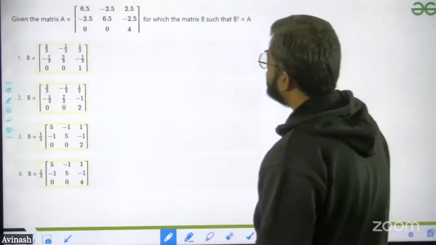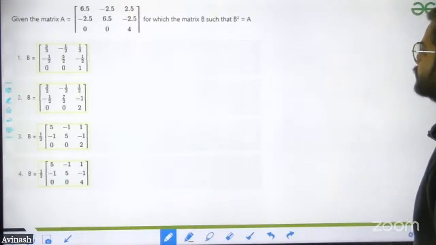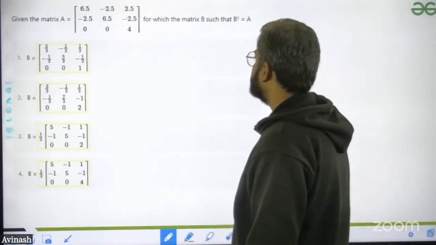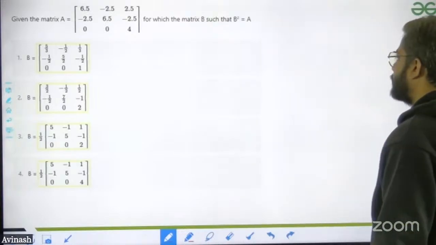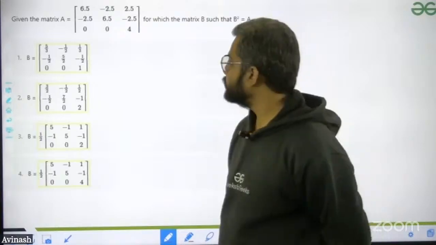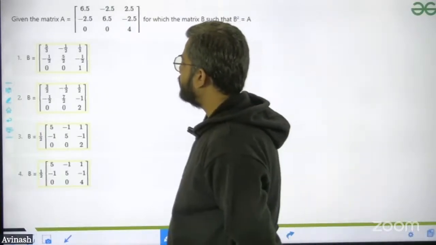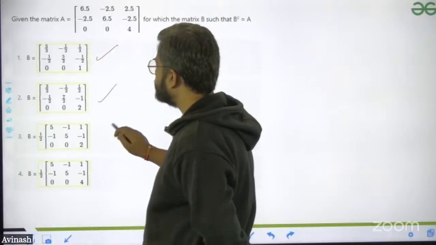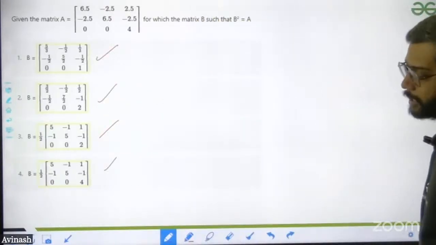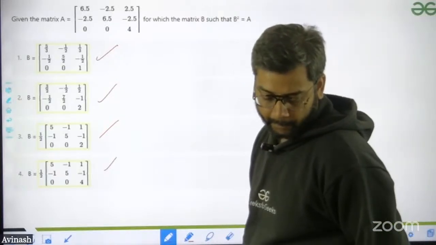Okay, see this question. Given the matrix A equal to [6.5, -2.5, 2.5; -2.5, 6.5, -2.5; 0, 0, 4], for which matrix B is such that B square is equal to A? Now, one approach is to check B square equal to A for each option, squaring every B one by one and then finding A. Can anyone give me an idea for this question?